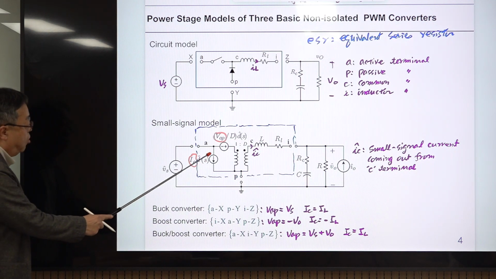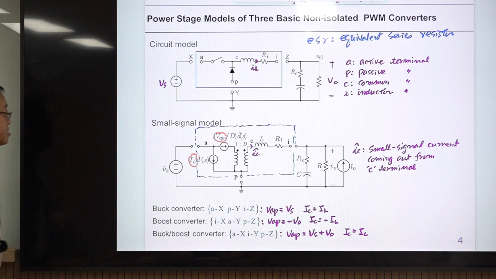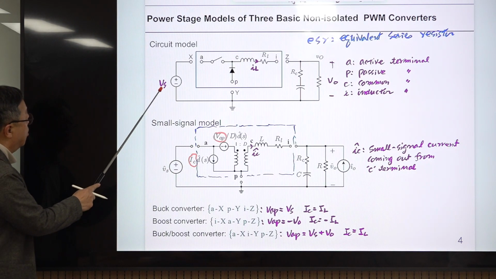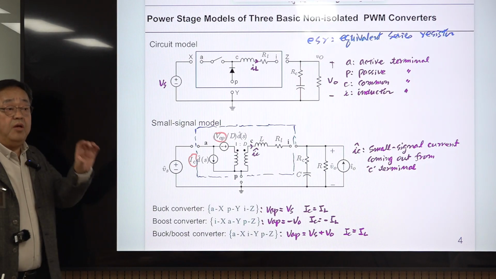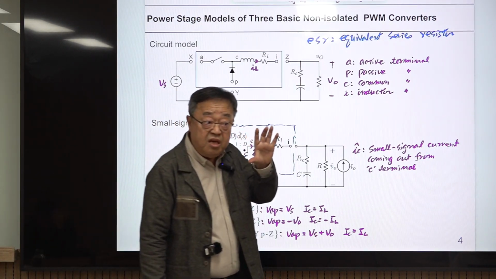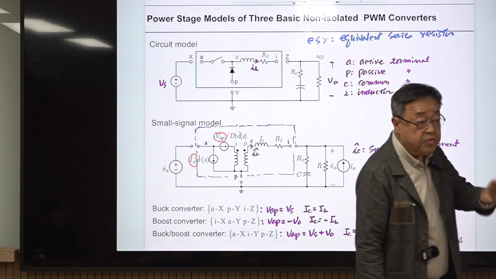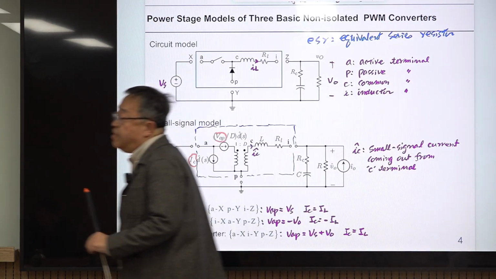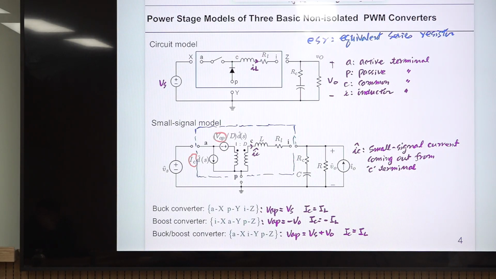One is a dependent current source, the other is a dependent voltage source, and this is the small signal variable of VS. Usually VS can be a DC, and we assume it is DC, and on top of that there is some sinusoidal component.